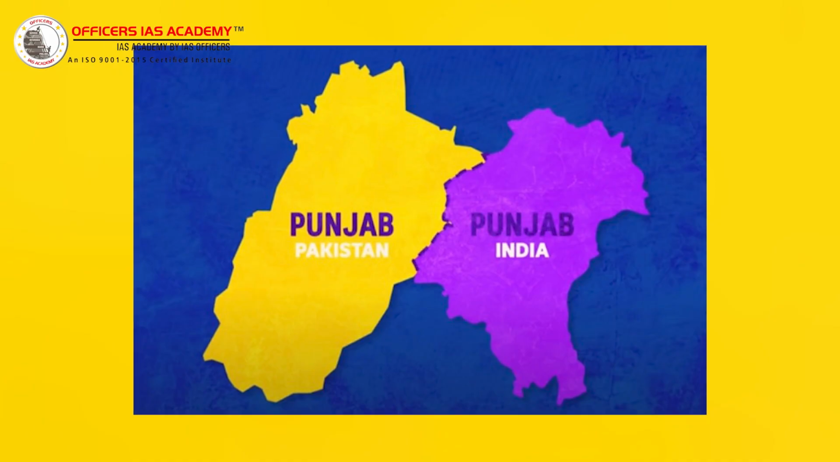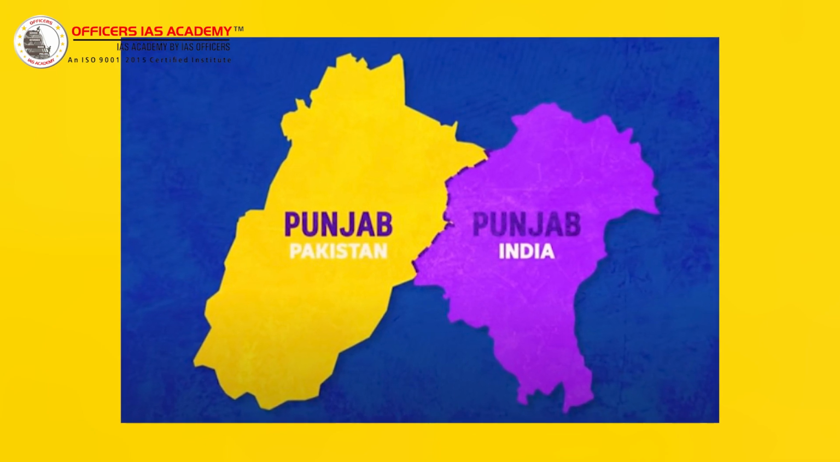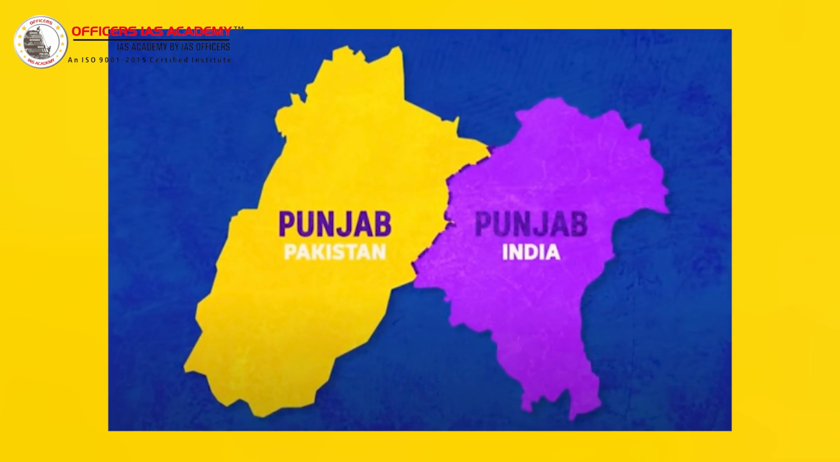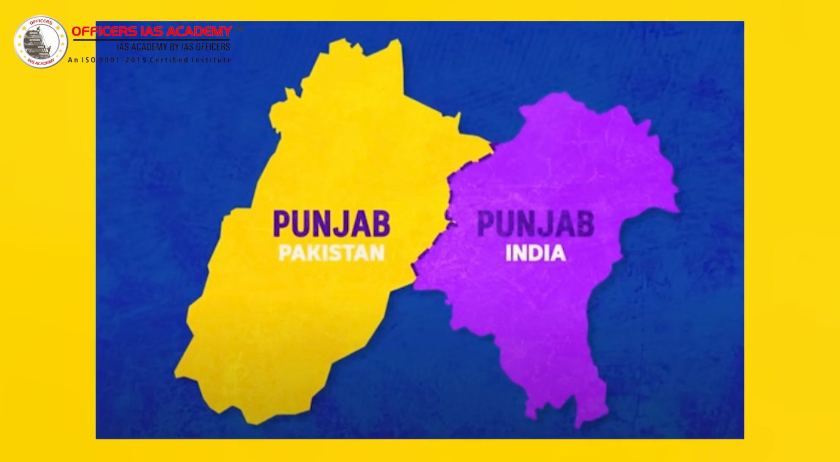But this independence also came with partition. The Sikh homeland, Punjab, was divided: the western part of Punjab went to Pakistan and the eastern part of Punjab came to India. The eastern part of Punjab had Sikh population and also other sections of the society. But the Sikhs in Punjab were demanding an exclusive state on linguistic lines. The then state reorganization committee rejected Punjab on linguistic lines.